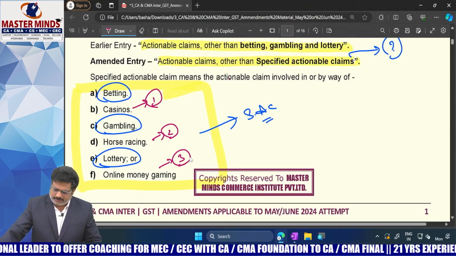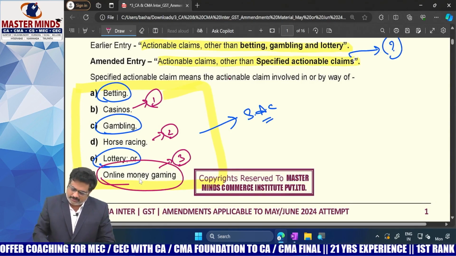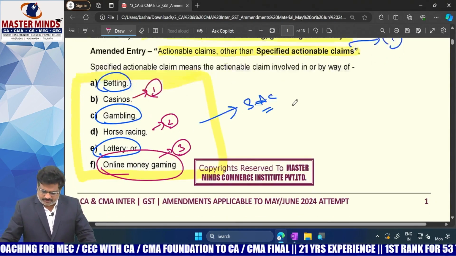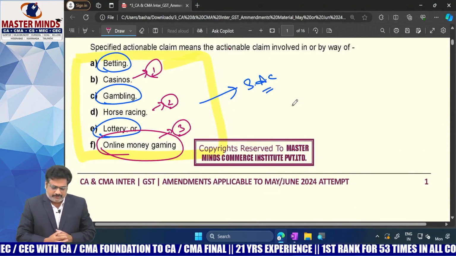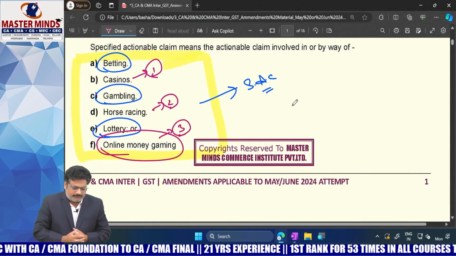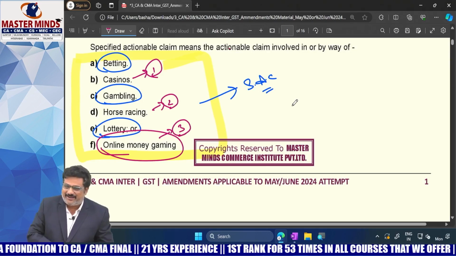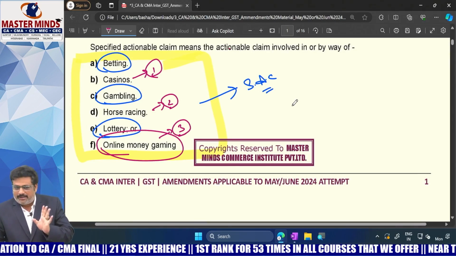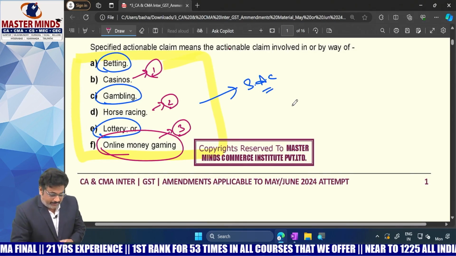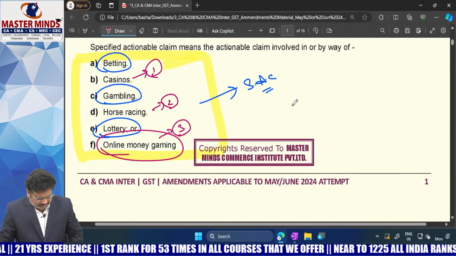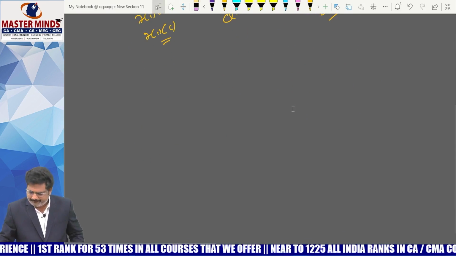The only thing I think can be asked in the present exam is online gaming. Sir, what is meant by online gaming generally? Simply, there is a difference. Online gaming is not what is included here. What is included here is online money gaming. Sir, what is the difference between online gaming and online money gaming?